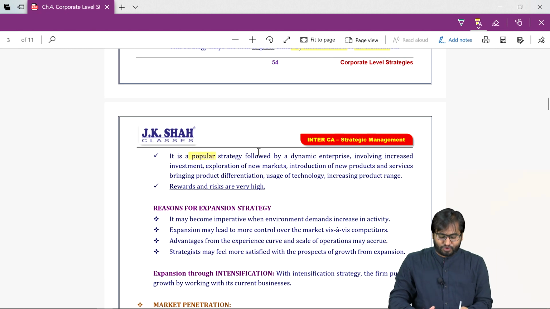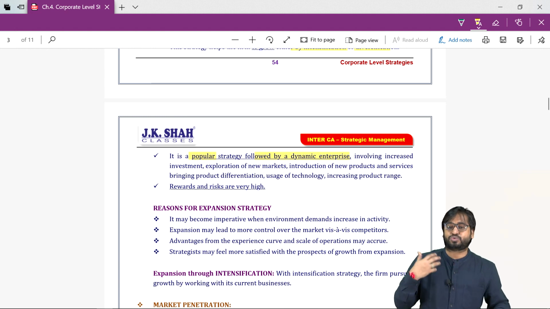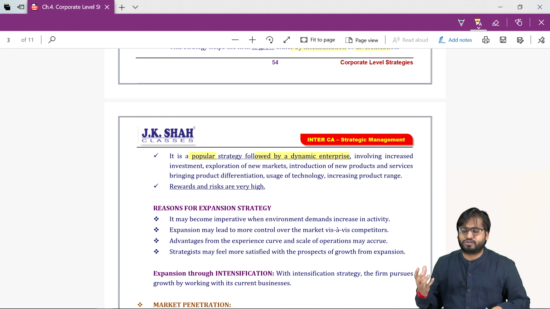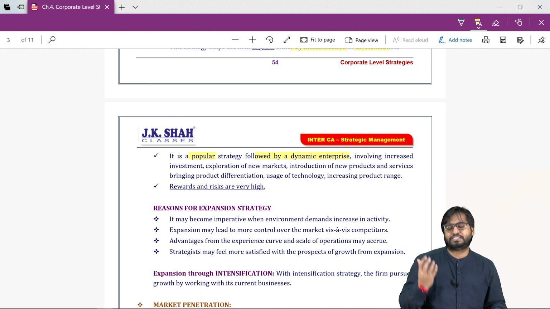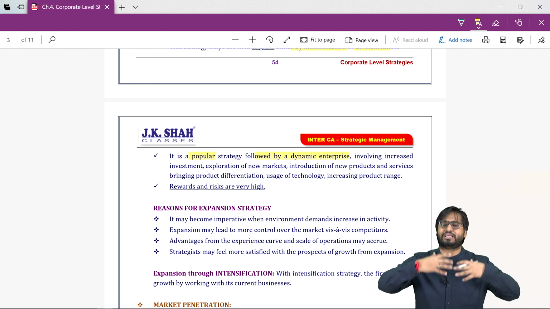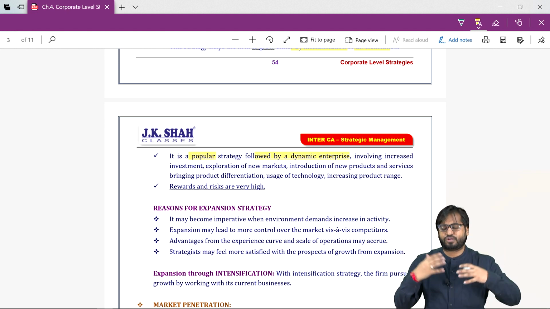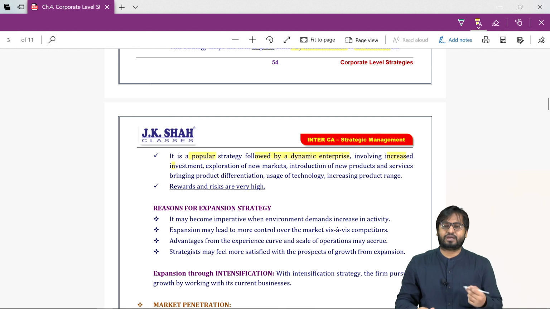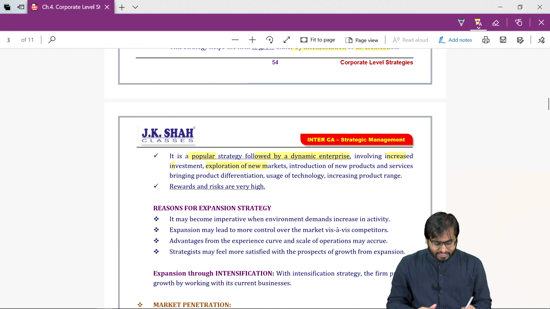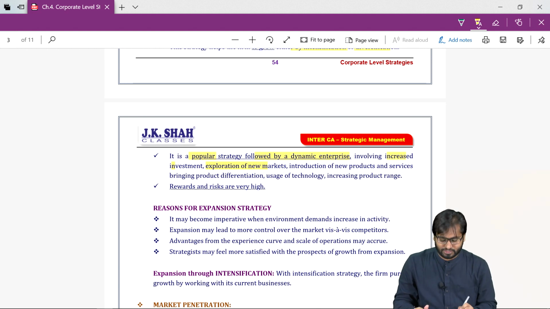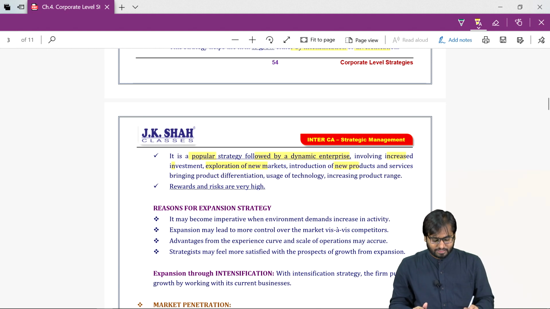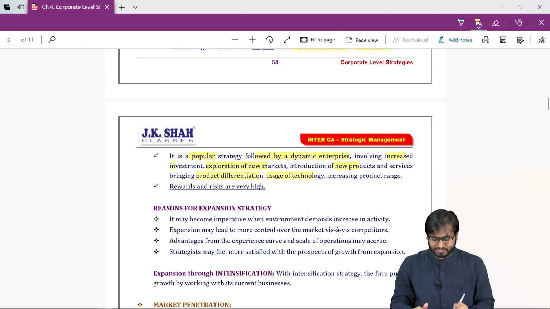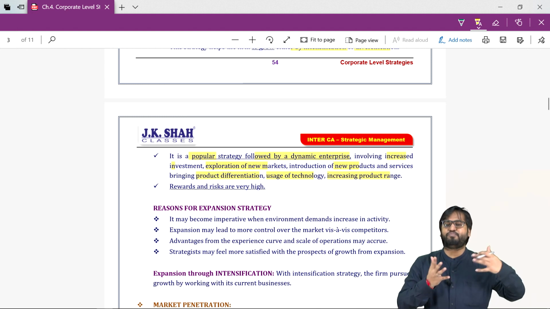It is a popular strategy followed by dynamic enterprises who like to take on challenges, who like to evolve. Those organizations who like to evolve, those who like to take challenges, go for expansion strategy, go for growth strategy. It will involve increased investment. You will require more money. You will have to enter into new geographical locations, new products, product differentiation, new technology. Product range, number of products, you will widen.